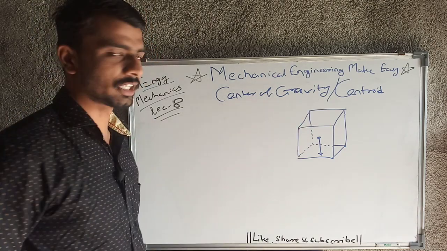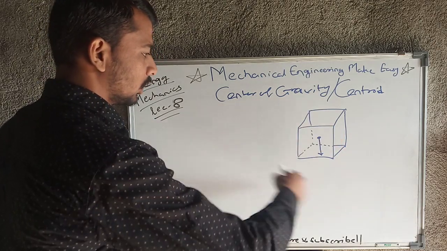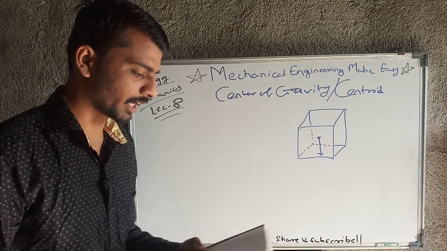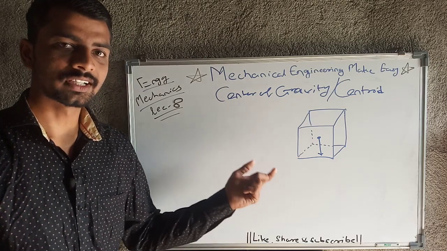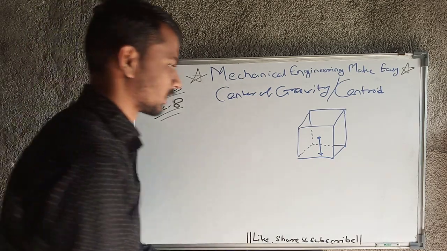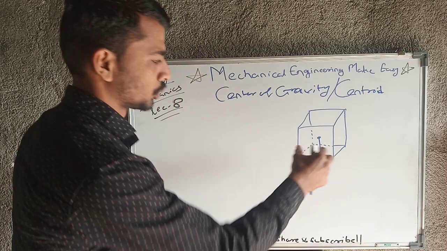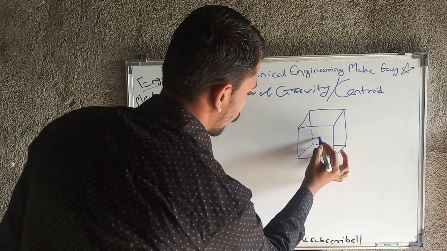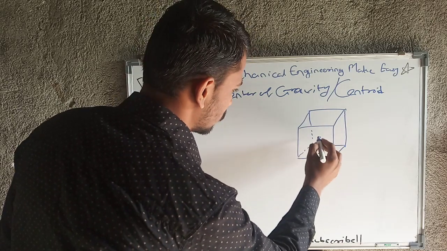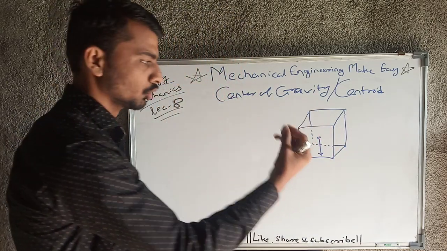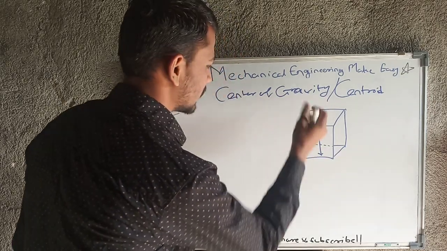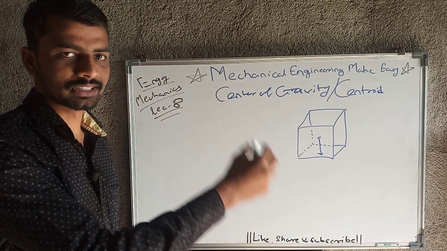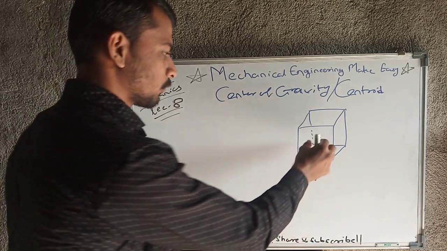What exactly is center of gravity? The gravity force is supposed to act from one point, that is nothing but the center of gravity. The point through which the resultant gravity force is supposed to act. For example, this is one cube I have shown here. As this is a cube, the point at the exact center of this cube is the center of gravity, and from that point all the gravitational force, or resultant gravitational force, is supposed to act.